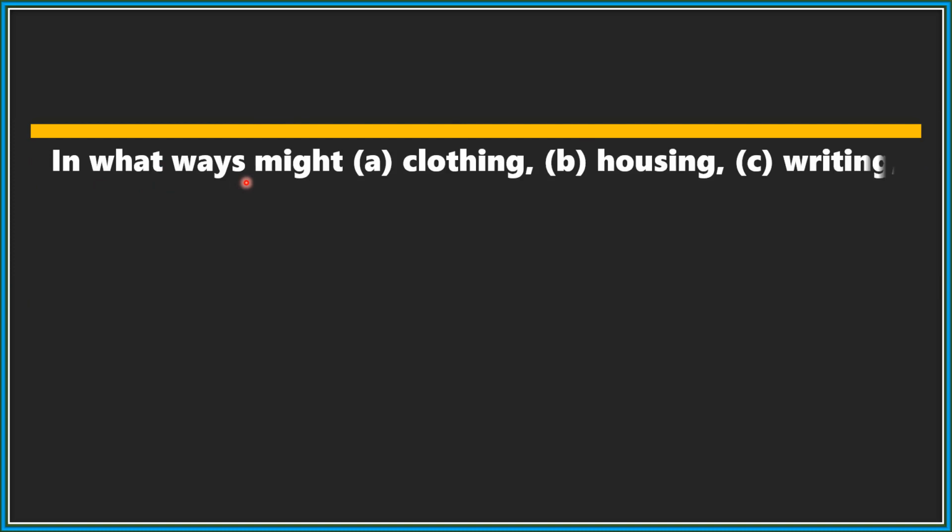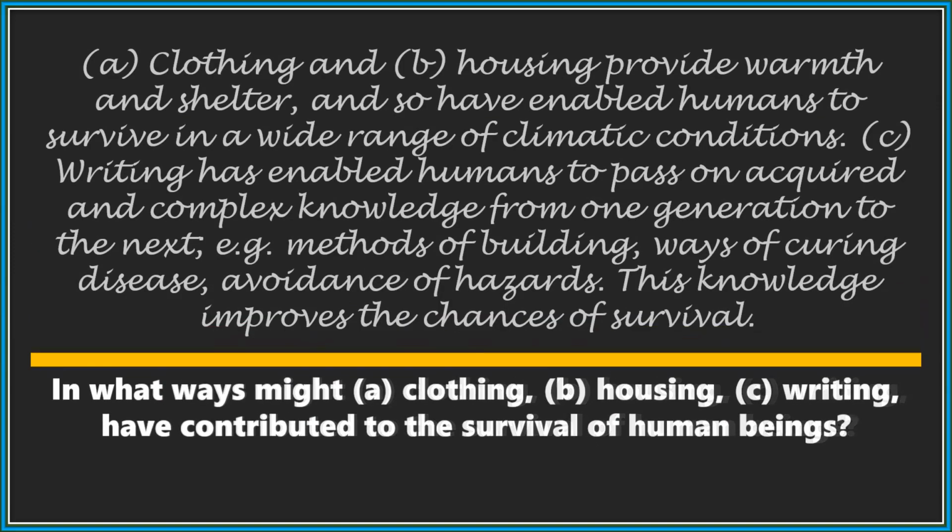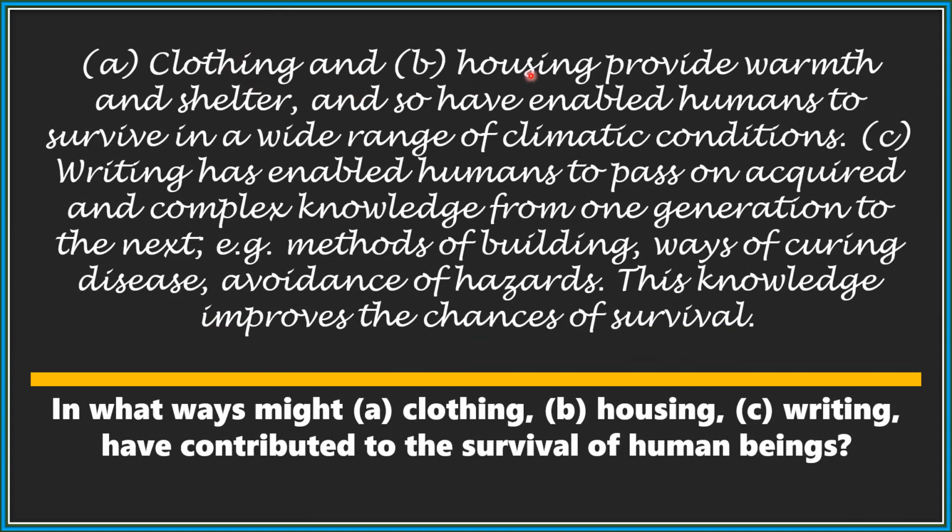In what ways might clothing, housing, and writing have contributed to the survival of human beings? Clothing and housing provide warmth and shelter, and so have enabled humans to survive in a wide range of climatic conditions.